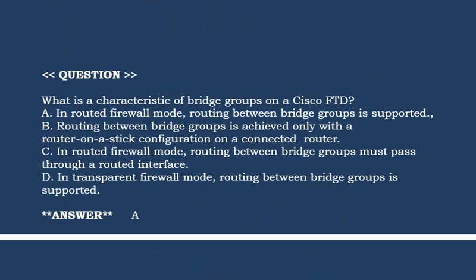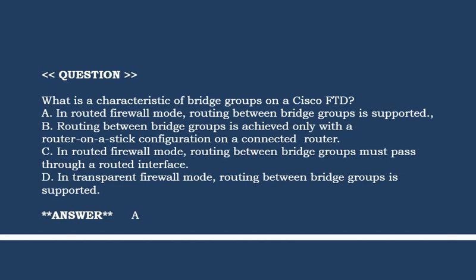Next question is what is a characteristic of bridge groups on a Cisco FTD? Option A. In routed firewall mode, routing between bridge groups is supported. Option B. Routing between bridge groups is achieved only with a router on a stick configuration on a connected router.